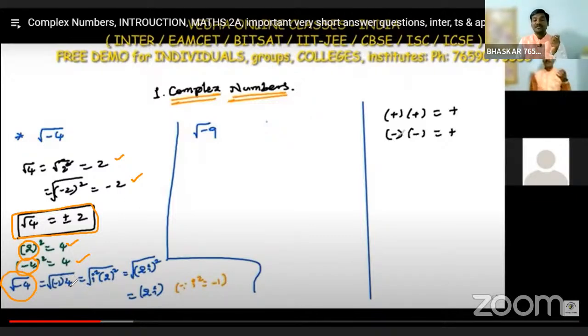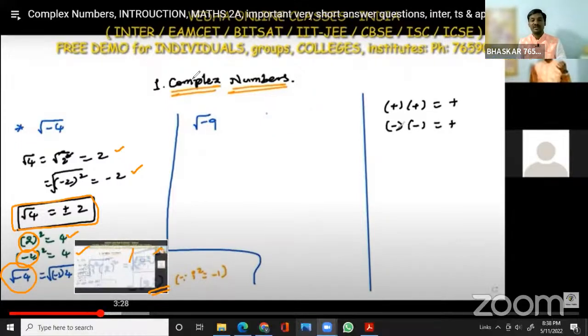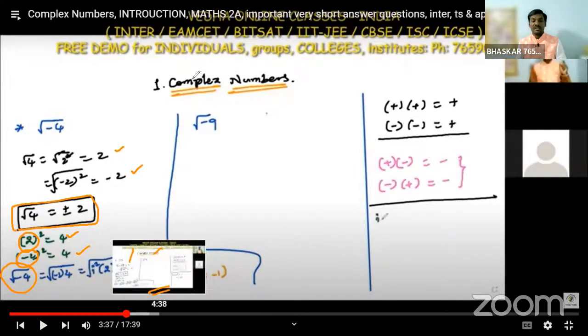So minus 1 into 4. Minus 1 means we can write it as i square into 2 square. We have square for both the numbers, that's why (2i) whole square. Square and root get cancelled, that means we get 2i. The i square value is minus 1 here.